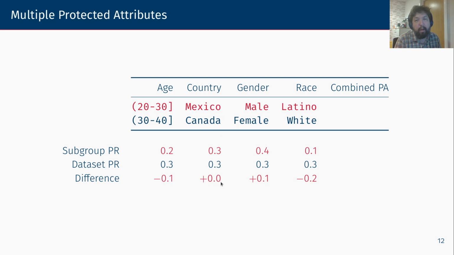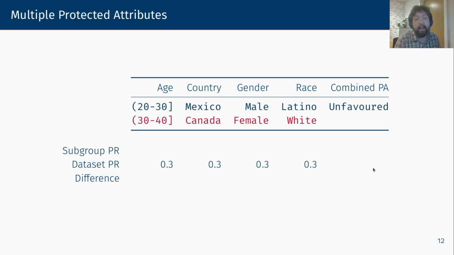If we do likewise for every column, we sometimes will have negative values and we sometimes will have positive values. When we add them all up, we will end up with a number, and whether that number is negative or positive will determine if the combined PA is unfavored or favored. In this particular case, since it's negative, this will become unfavored.